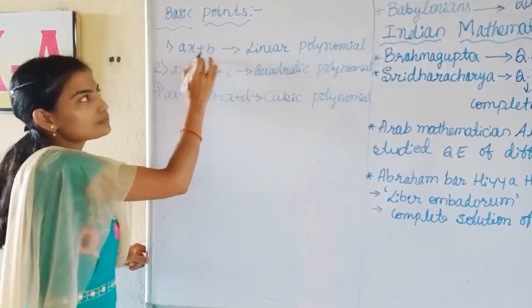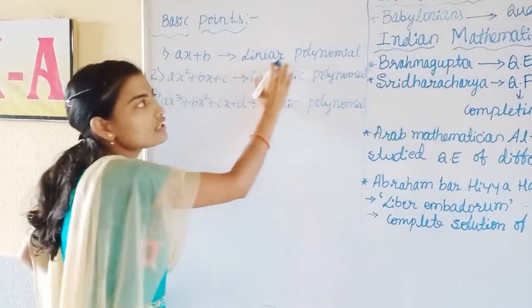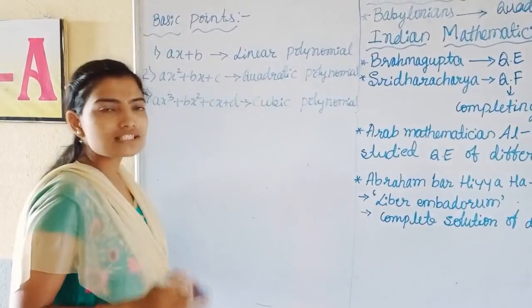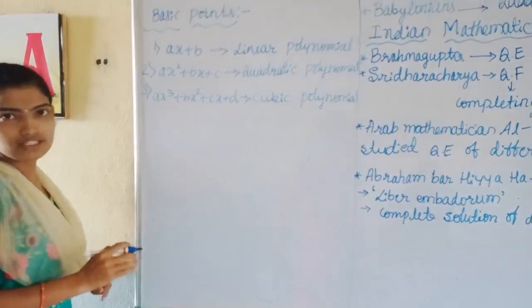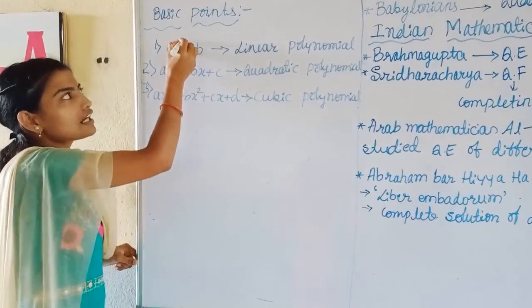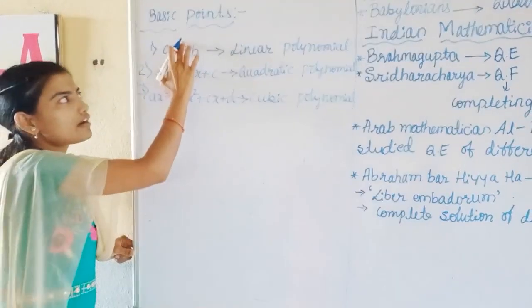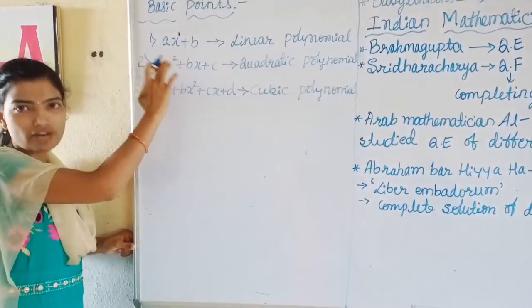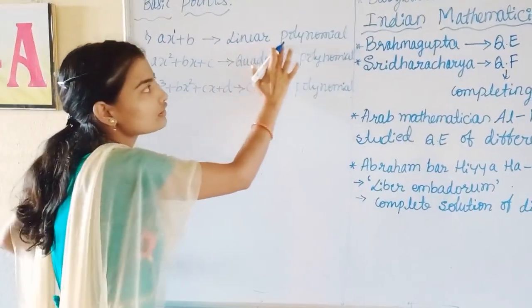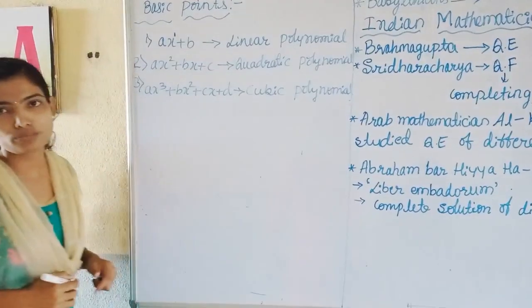First, ax plus b. This is called a linear polynomial. Why is it called a linear polynomial? Because the highest degree, or the highest power, of this polynomial is 1. That's why we call this a linear polynomial.